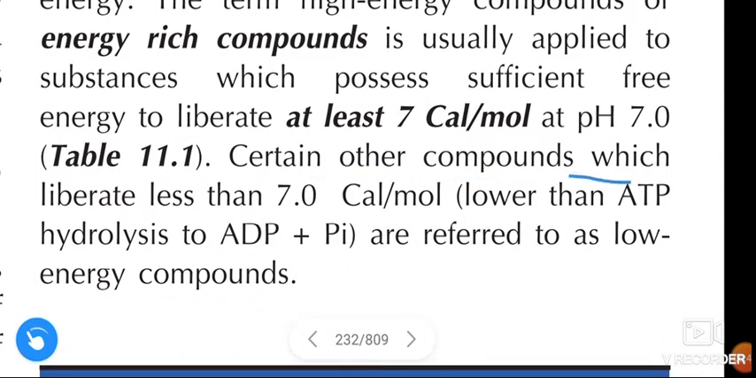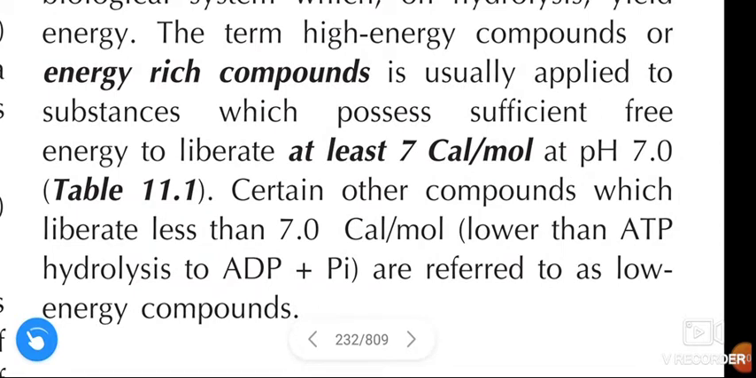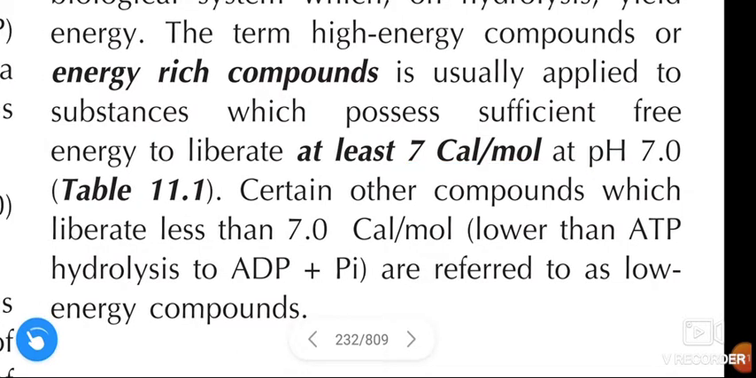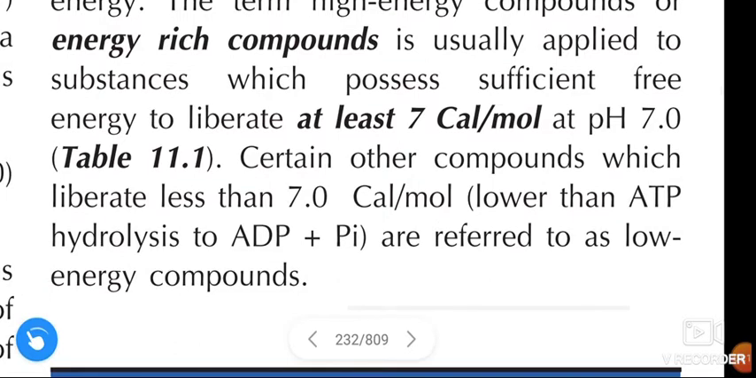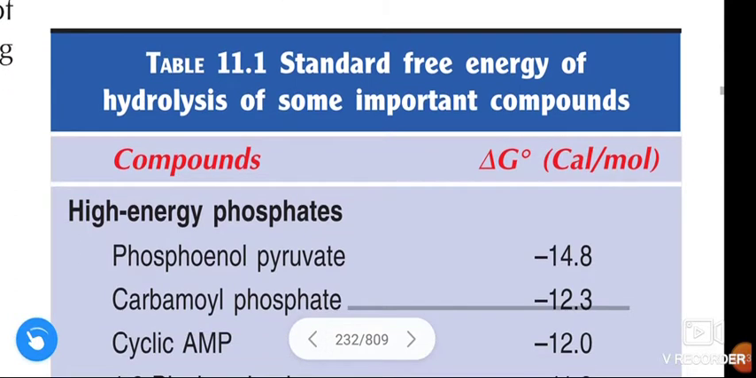Certain other compounds which liberate less than 7 cal per mole, lower than ATP hydrolysis to ADP and inorganic phosphate, are referred to as low energy compounds. The compounds that release energy greater than 7 cal per mole at pH 7, we call high energy compounds, and the compounds that liberate less than 7 cal per mole at pH 7, we call low energy compounds. Some examples are given here.